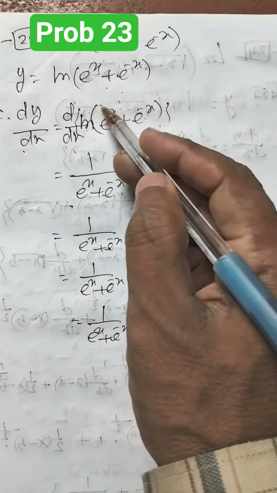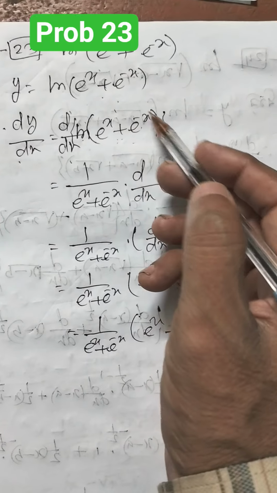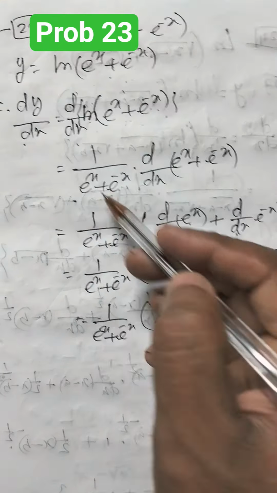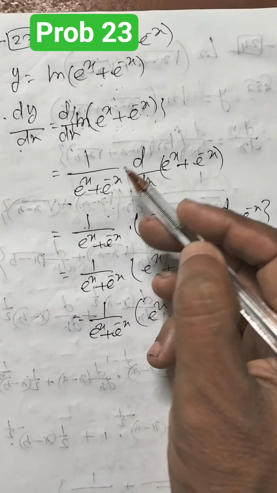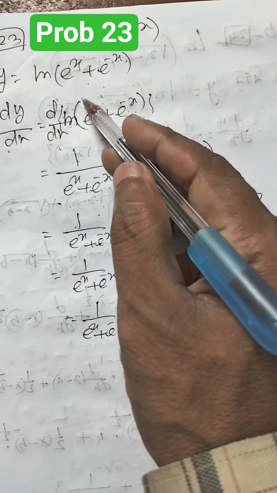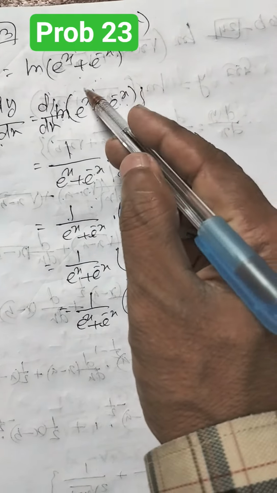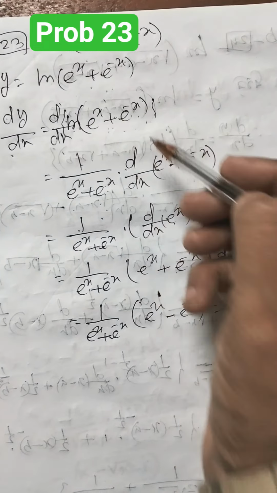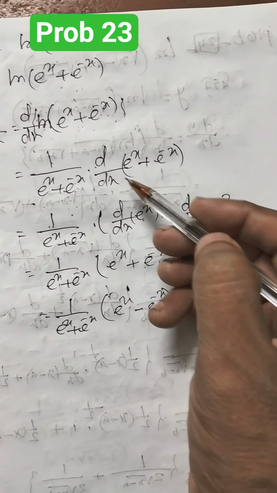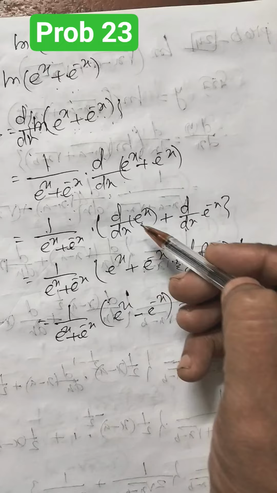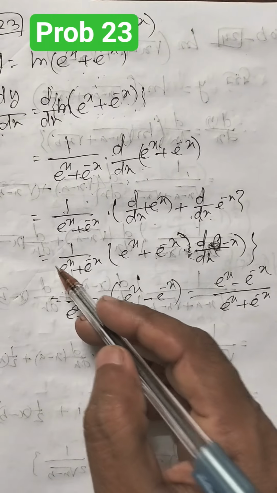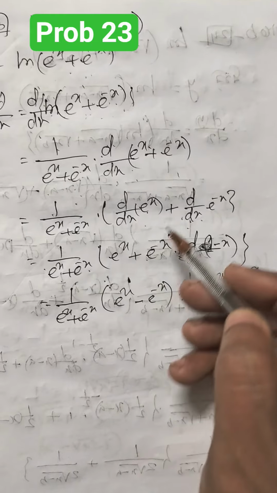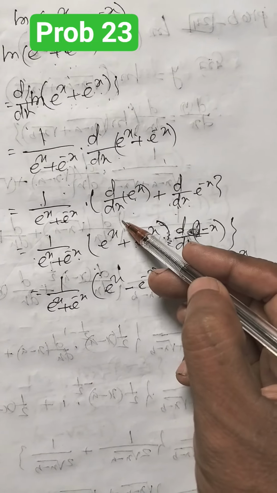Since it is ln of (e to the power x plus e to the power minus x), it will be 1 by (e to the power x plus e to the power minus x) dot d/dx of (e to the power x plus e to the power minus x). Next, d/dx of e to the power x plus d/dx of e to the power minus x. So 1 by (e to the power x plus e to the power minus x) into e to the power x